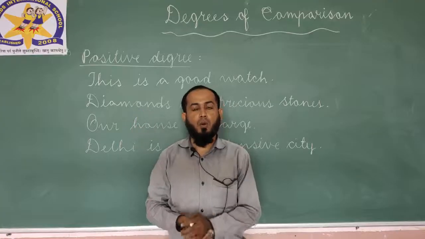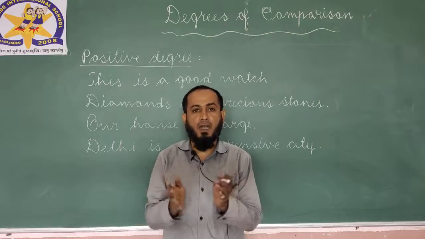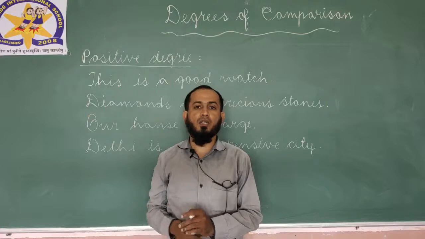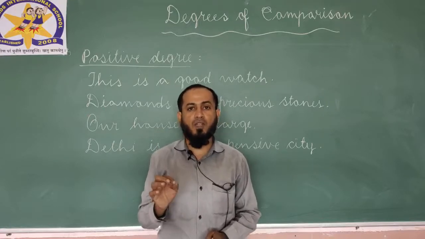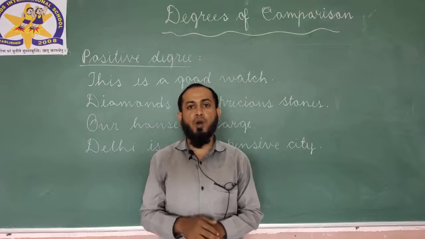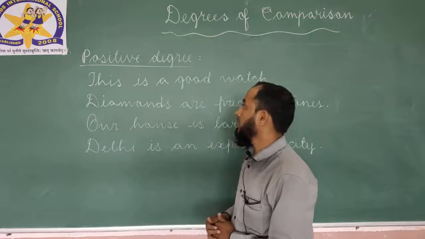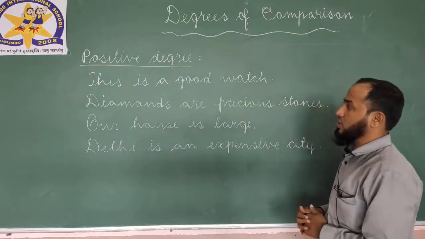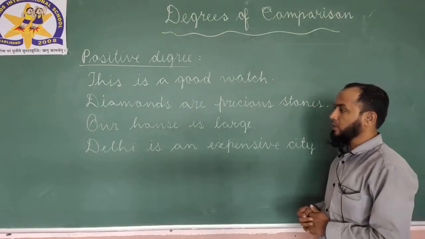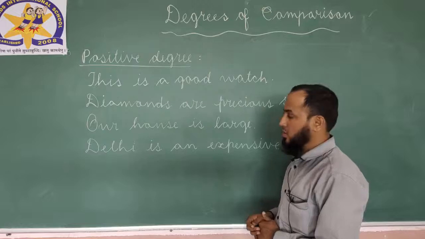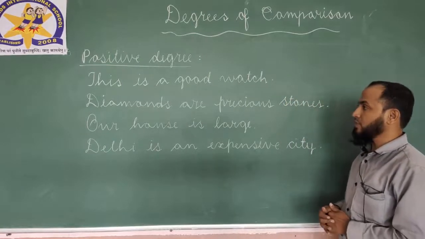Positive degree. What is positive degree? An adjective without comparison is called positive degree. The positive degree is the base form, or we can say simple form of the adjective. Let us see examples. This is a good watch. Diamonds are precious stones. Third one, our house is large. The next and last one, Delhi is an expensive city.